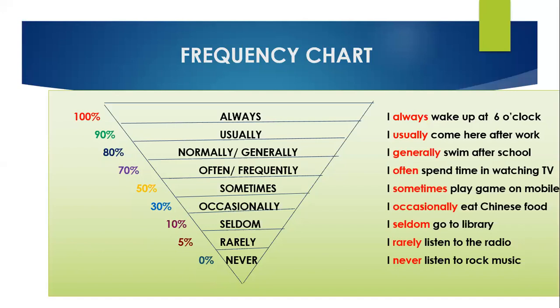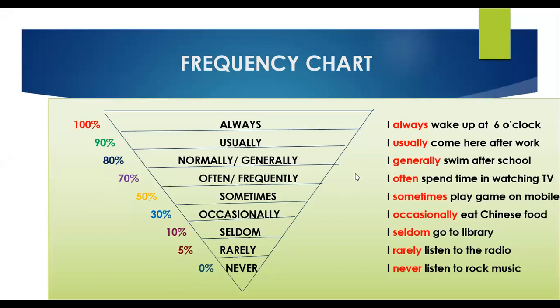Next, if I say 90%, 90% means usually, quite often. I usually come here after work. 80% is normally and generally, the work we normally do. I generally swim after school. 70% is often or frequently, it happens quite often. I often spend time watching TV.